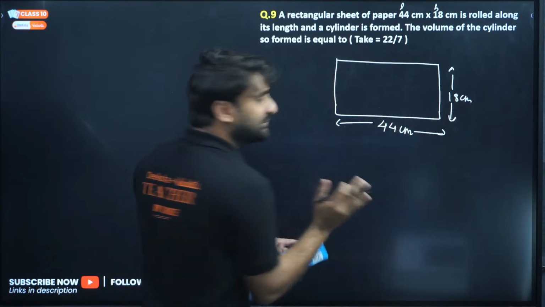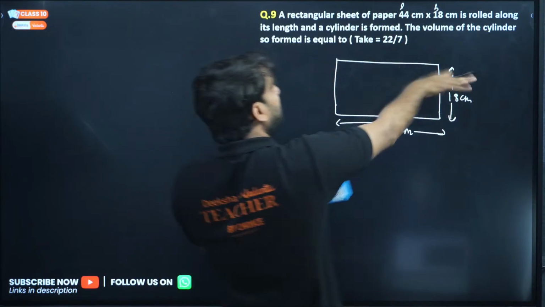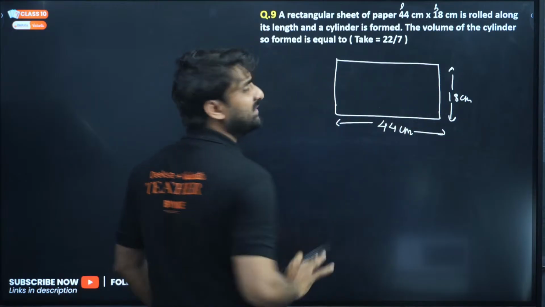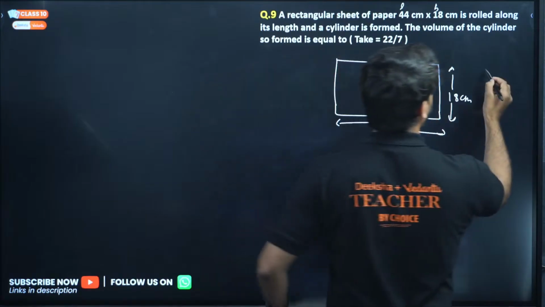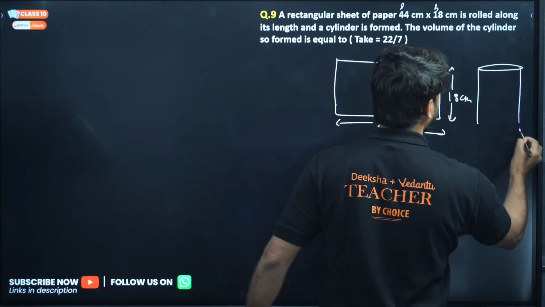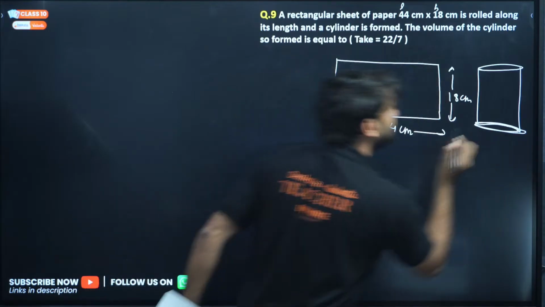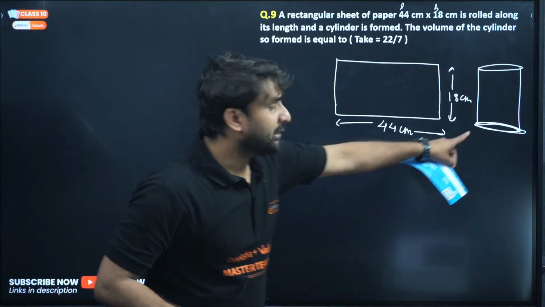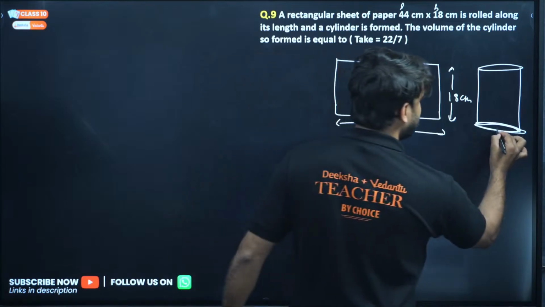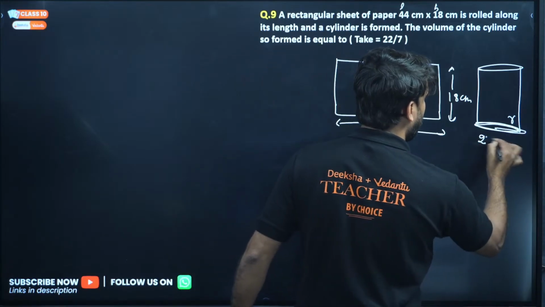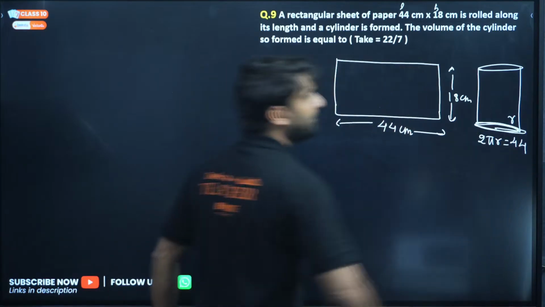And we are folding this way. We are rolling the paper along the length, and making a cylinder. Let's say I have rolled this way, and I have formed a cylinder here. So this 44 centimeter will be the circumference. In the newly constructed cylinder, after rolling this paper, let's say the radius is r. So 2 pi r is nothing but this 44 itself.